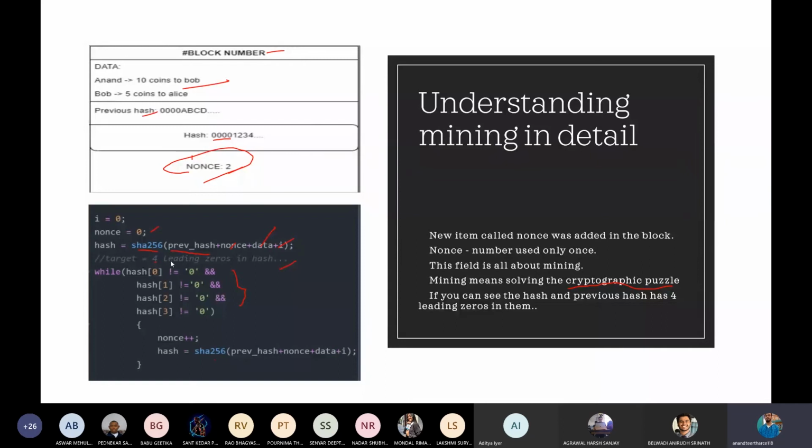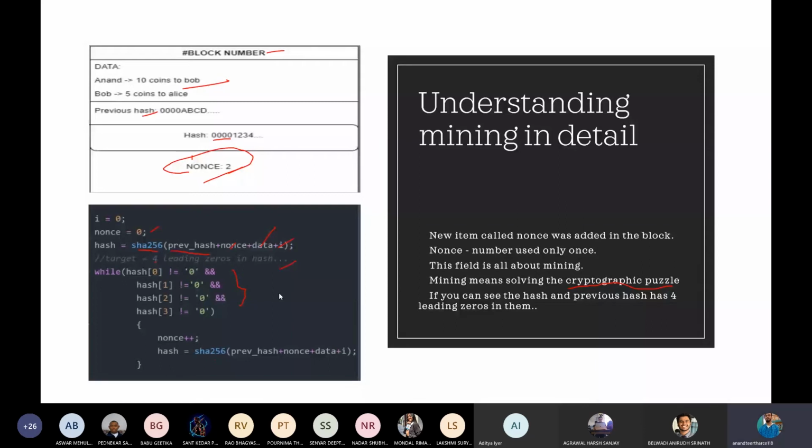Now you might ask, why do we need to set this target in the first place? This target is creating another level of security. If it is a public blockchain, available to each and everyone, no one should be able to come in and directly add anything inside the data. No one should be able to add any useless data inside the blockchain. Only valid data should be present.